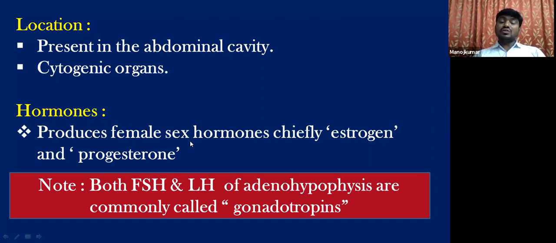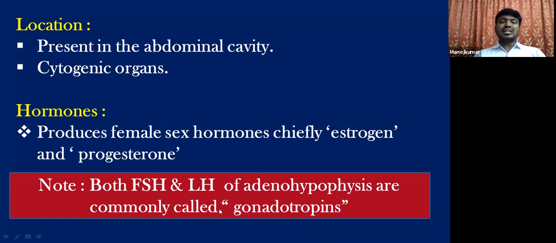Students, for your kind information, the follicle stimulating hormone, FSH, and luteinizing hormone, LH, are released by the anterior pituitary lobe, the adenohypophysis. These two hormones are commonly called gonadotropins. Why? Because both FSH and LH act on the testis in males and the ovaries in females. As they are stimulating the gonads, they are called gonadotropins.